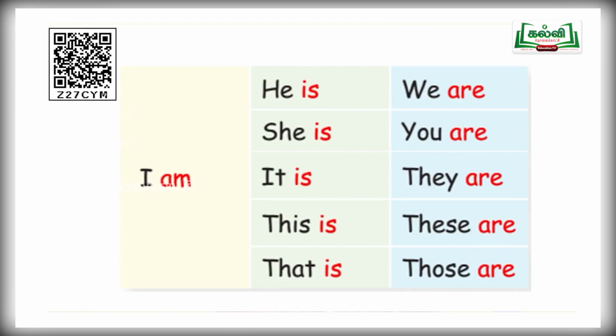And look at the next column. There are singular pronouns: he, avan; she, aval; it, adu; this, idu; that, adu. For these singular pronouns, you are supposed to use is.